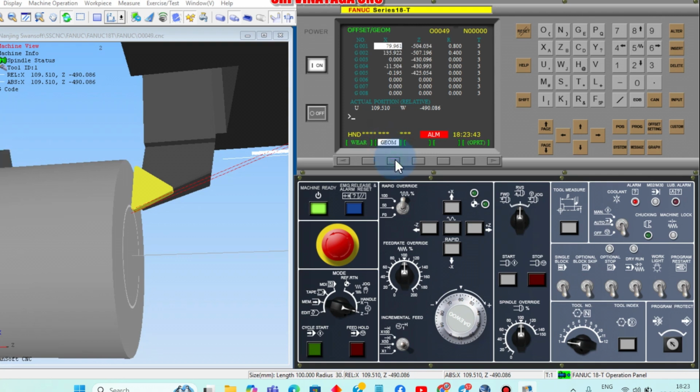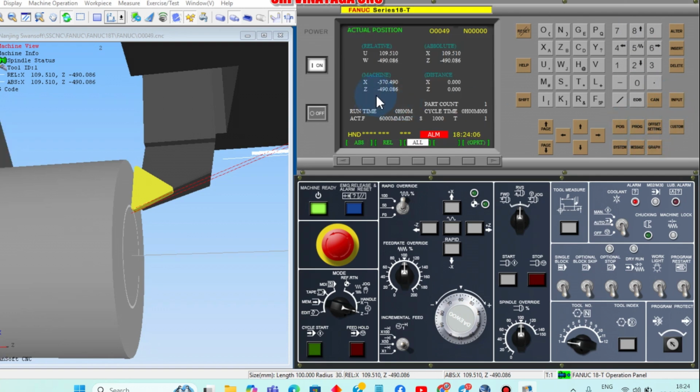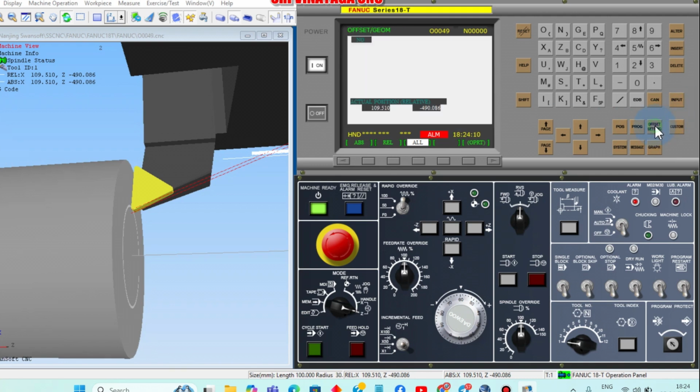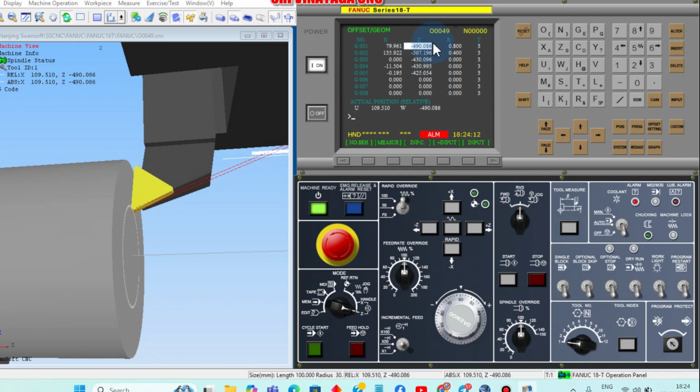Click on geometrical offset, go to G01, type minus 490.086, and then press input. Now we can see in position the value is Z minus 490.086, and in offset we have inputted this value.